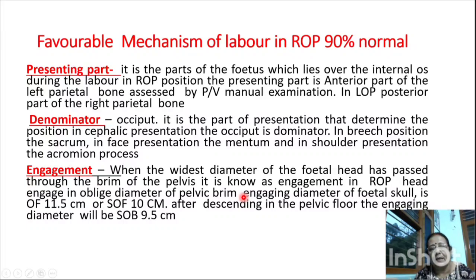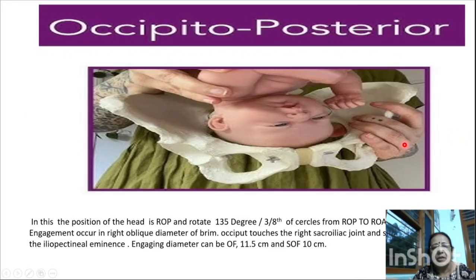After descending in the pelvic floor, when the head descends to the pelvic floor, meaning it reaches the outlet, the engaging diameter will be suboccipitobregmatic. Now I will explain where the occiput will stay. In this right occipital posterior, the occiput is situated at the right sacroiliac joint and the sinciput toward the iliopectineal eminence.